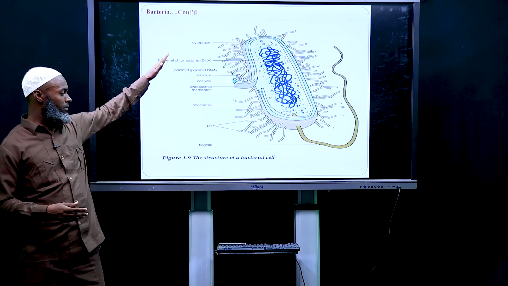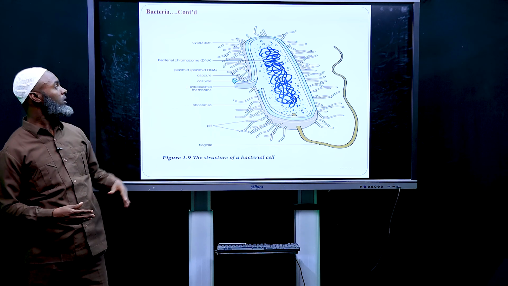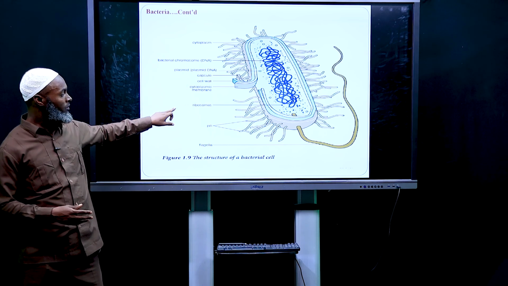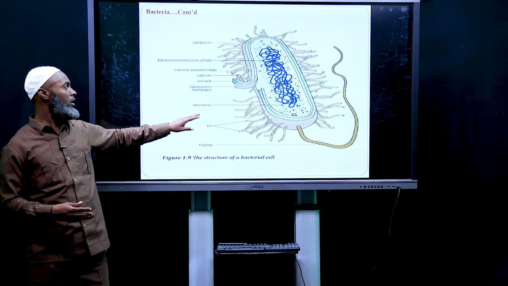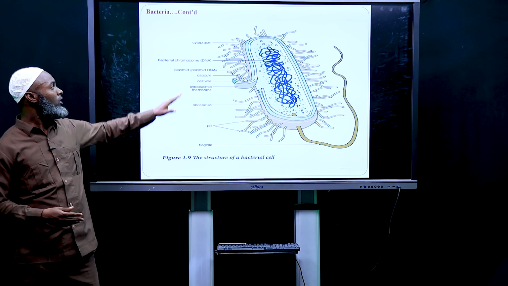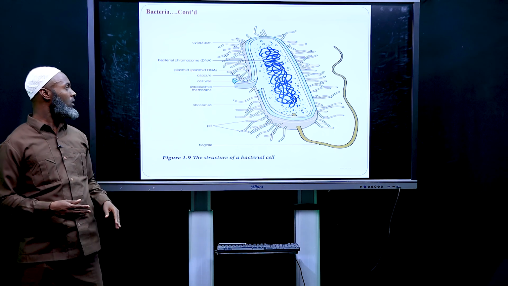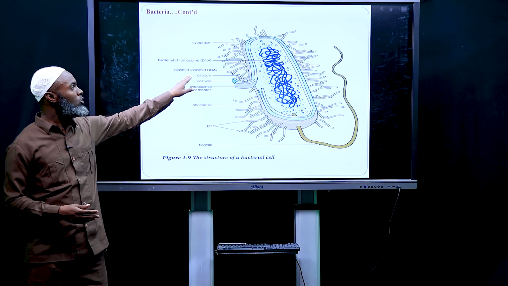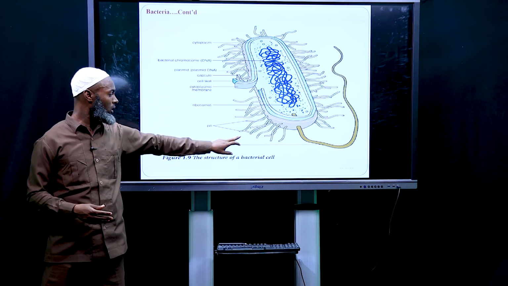This is an example of the structure of a bacterial cell. It has flagella, it has cytoplasm, cell wall, capsule, chromosome, DNA, and cytoplasmic organelles. It has also plasmid DNA, and it has a long tail.